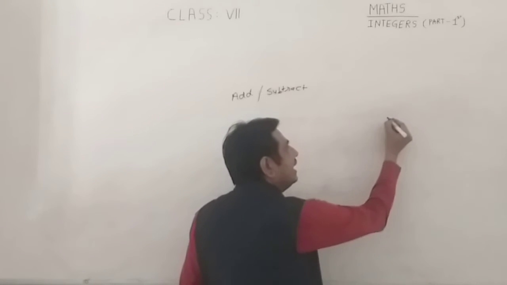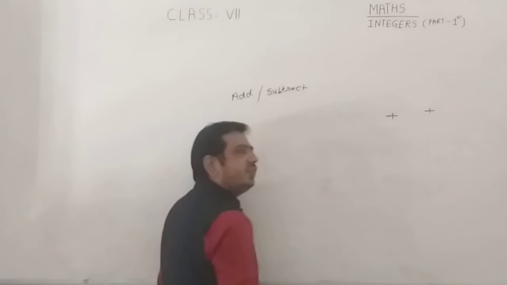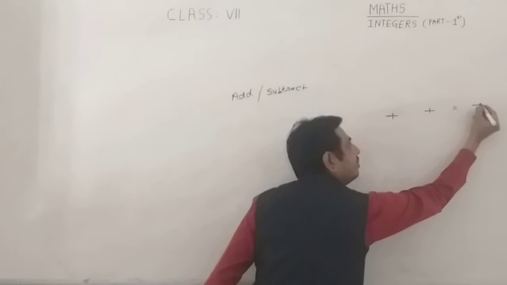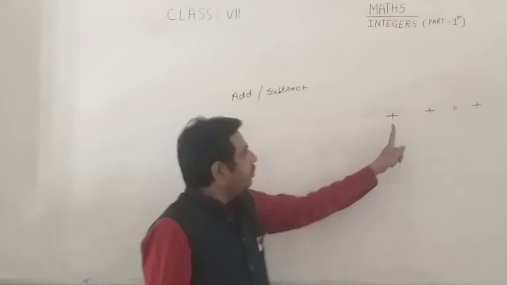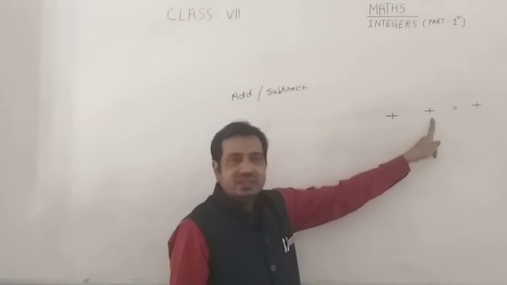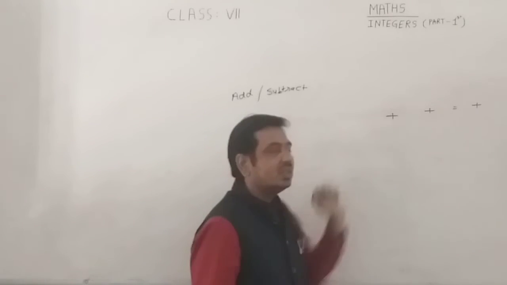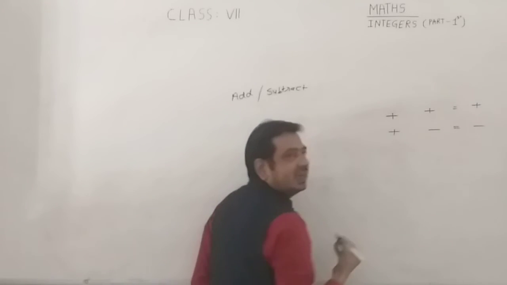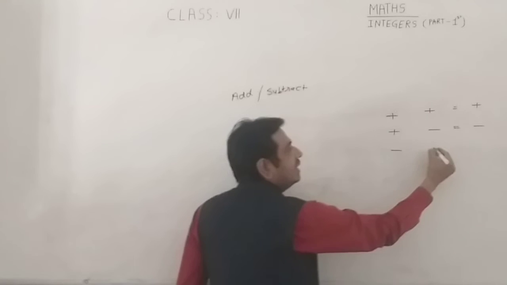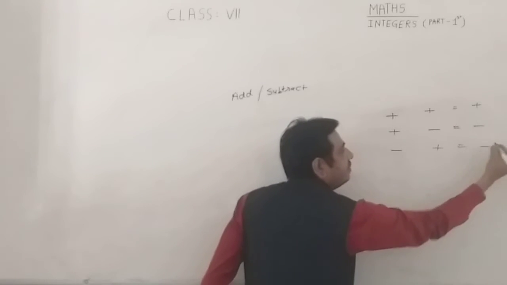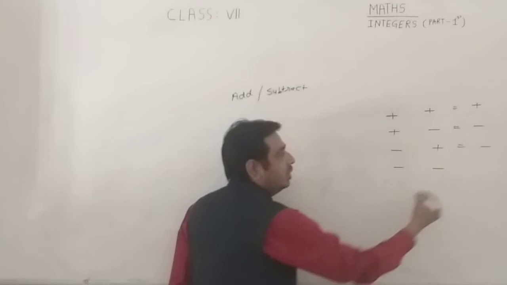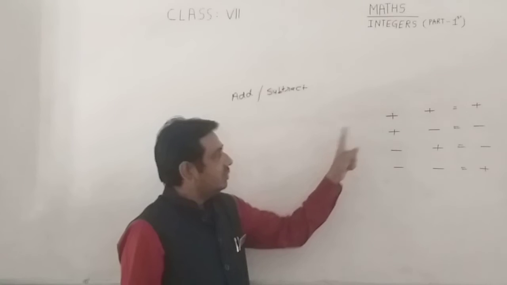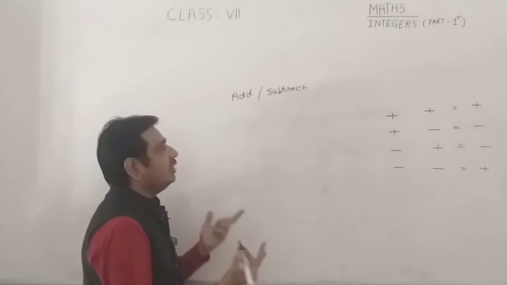Class, the rule is that if two integers are positive, then the resultant is plus. One integer is positive, second integer is positive, then resultant is plus. One integer is positive, second is negative, you have to subtract. If first integer is negative, second integer is positive, resultant is minus, and if both integers are negative, you also get positive. Okay class, so by this rule we can subtract or add two integers.